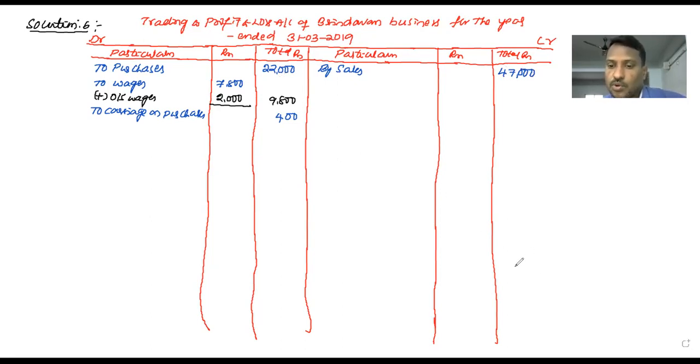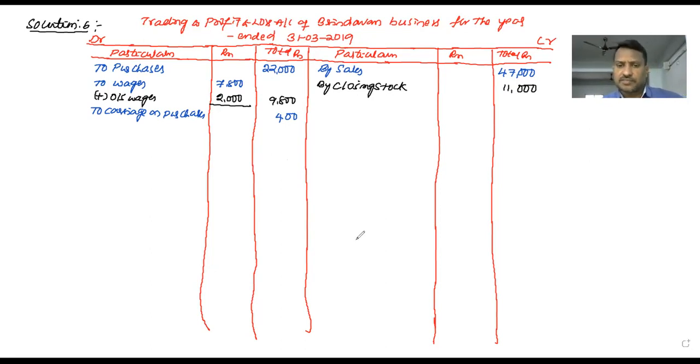And the next one, by closing stock, which is in the adjustment. On the credit side we only record two things: one is sales, the second is unsold stock. Simple logic: the total sales of the year, then whatever stock is unsold after the sales is called closing stock, value 11,000.